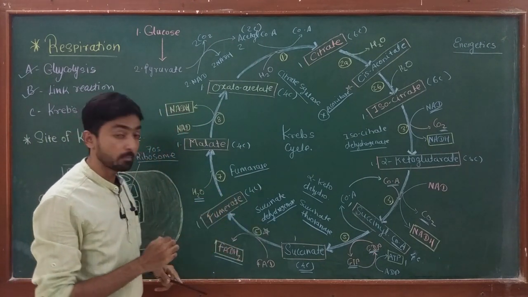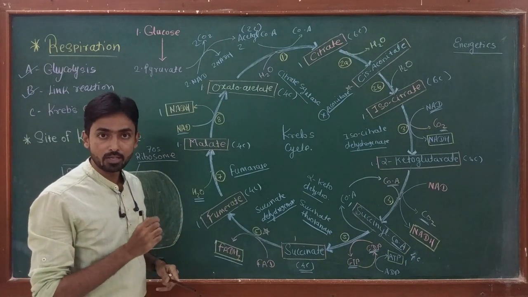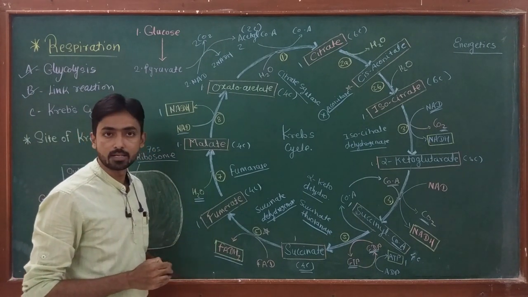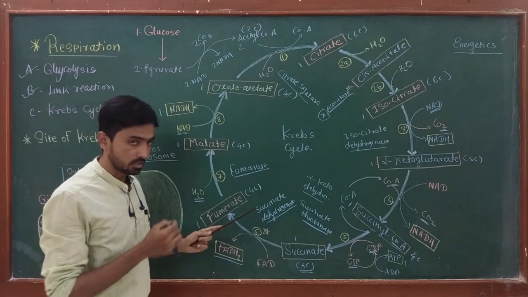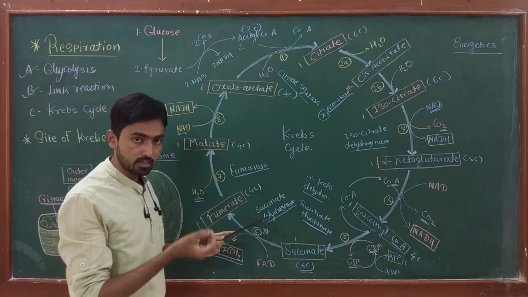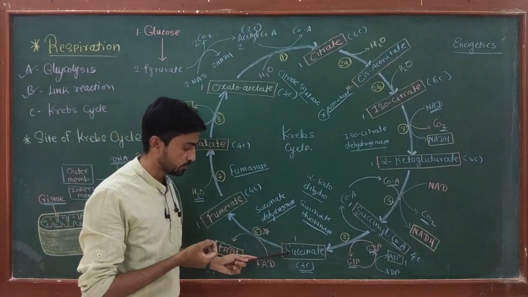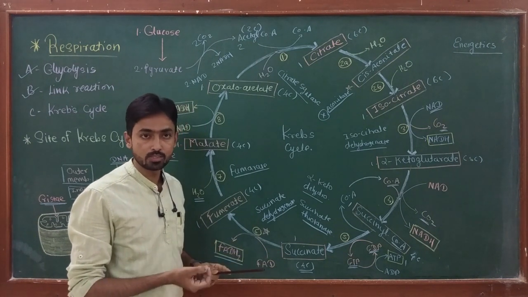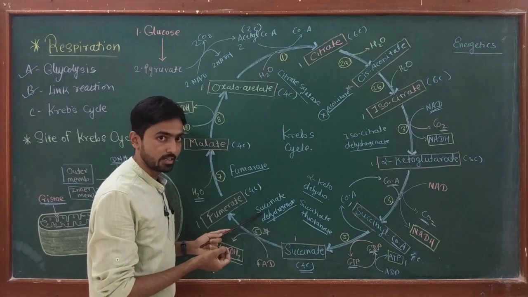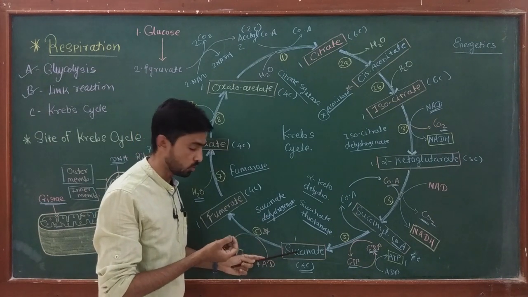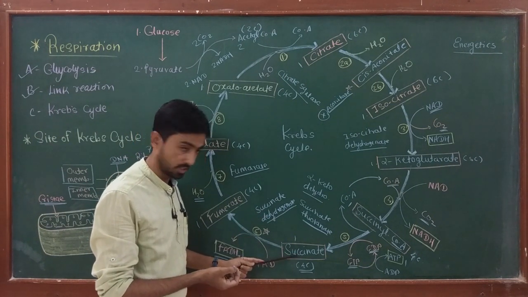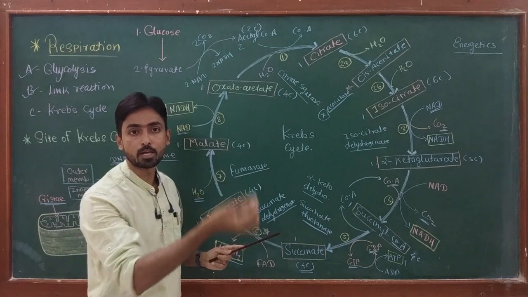A compound called malonate is the inhibitor of this enzyme. The inhibitor is similar in structure to succinate, and so the enzyme succinate dehydrogenase, instead of binding to its original substrate succinate, binds to malonate.